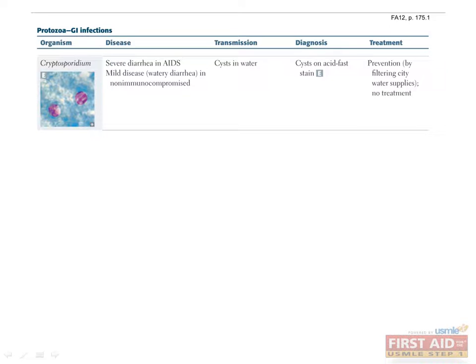Cryptosporidium is a protozoa causing watery diarrhea and transmitted by cysts in fecally contaminated water supplies. In immunocompromised hosts such as AIDS patients, this diarrhea can be very severe, often leading to unrelenting and life-threatening diarrhea. In immunocompetent hosts, the diarrhea is self-limited and mild. There is no treatment for this infection, so filtered treatment of water sources is important in preventing this infection.